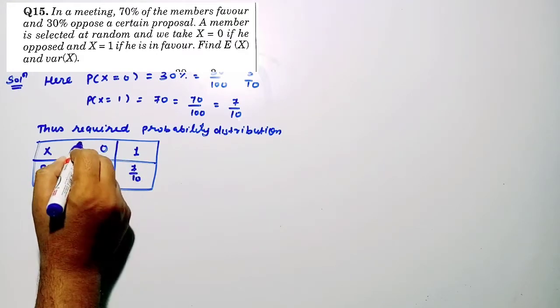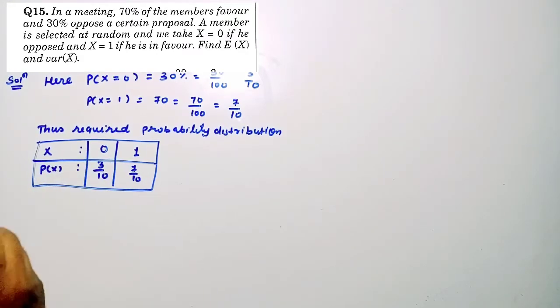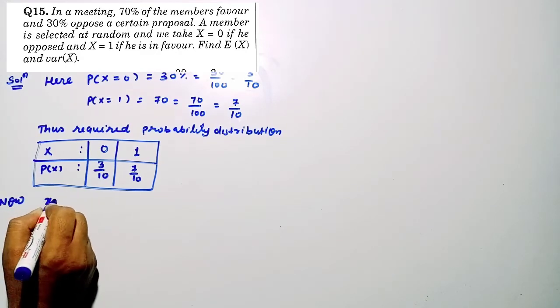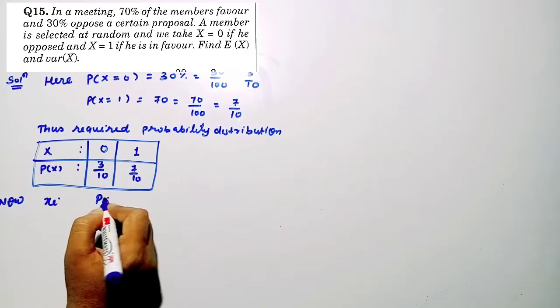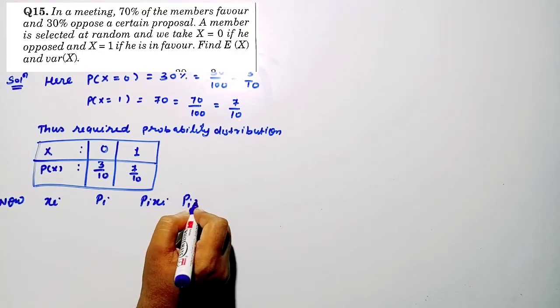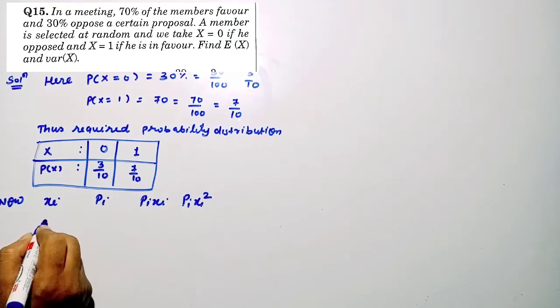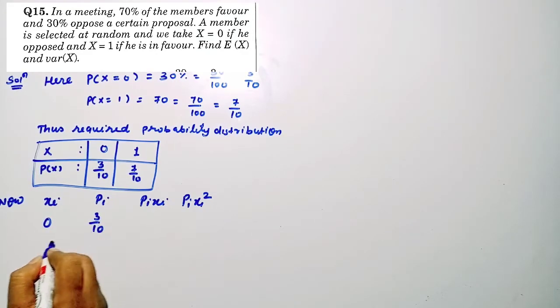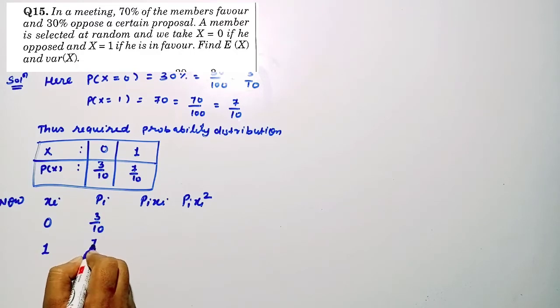Right students? Is it clear? Here we got the probability distribution. We want to find out expectation and variance. So for making the columns for that, xi, pi, pi xi and pi xi square.